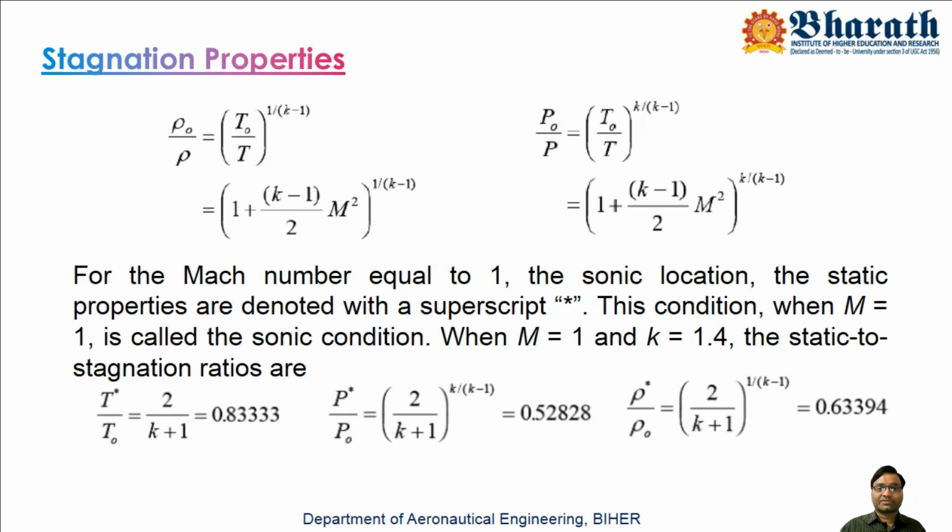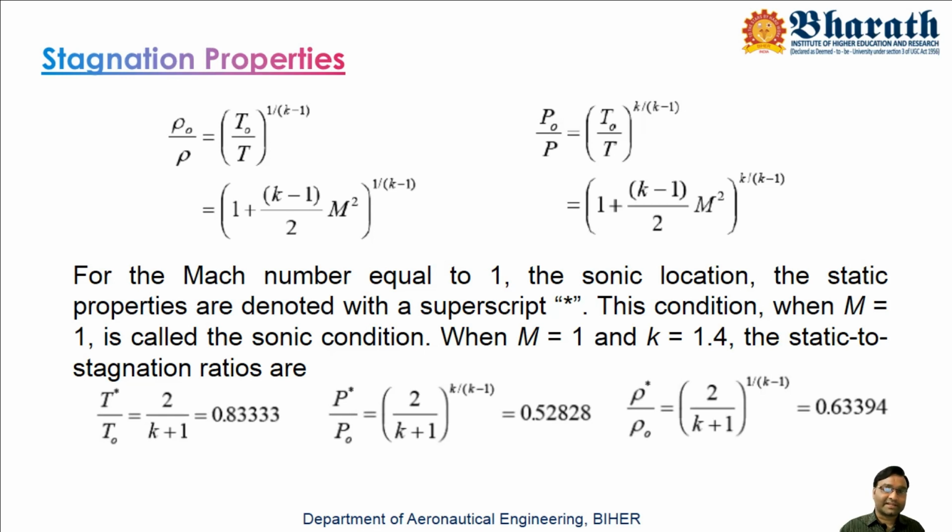For a calorically perfect gas, gamma is 1.4. Now just replace all the values where M is present with 1, and the static properties will be represented with an asterisk.